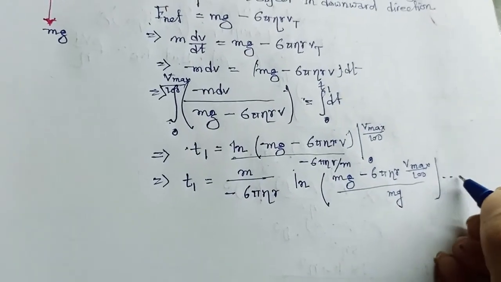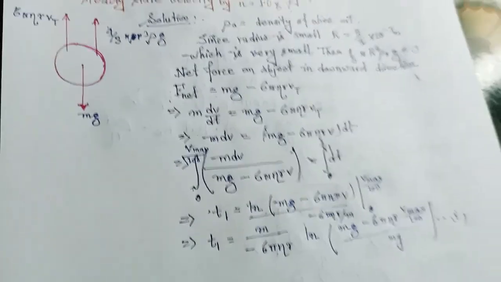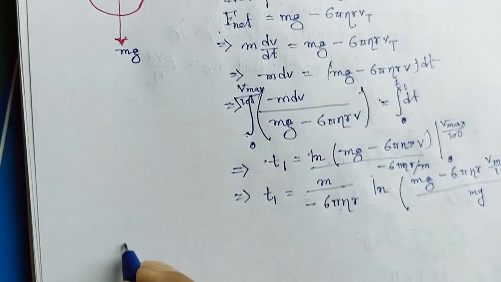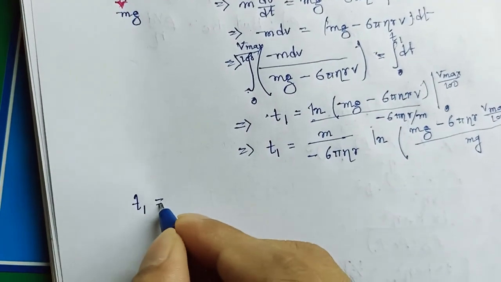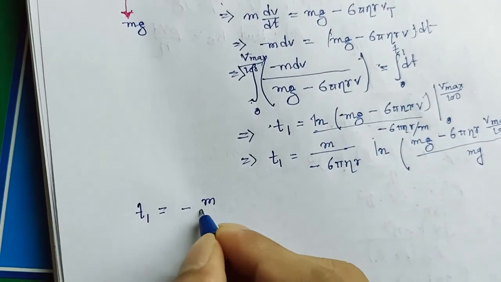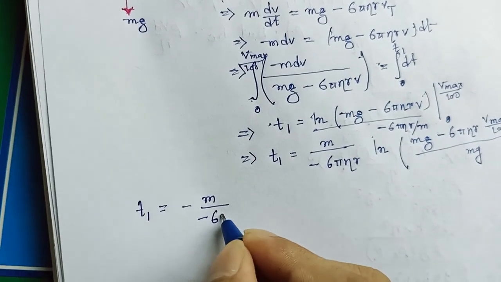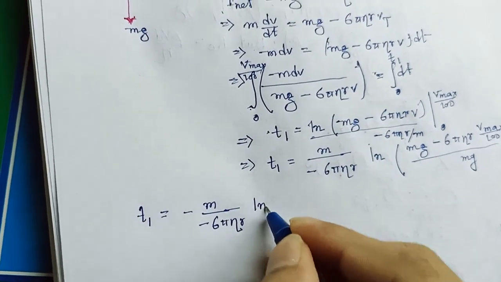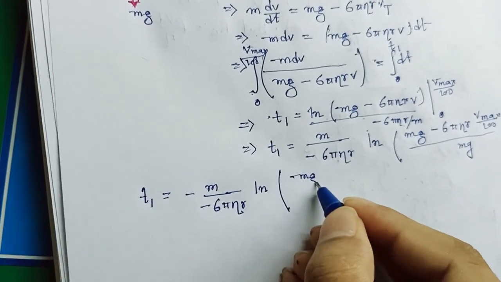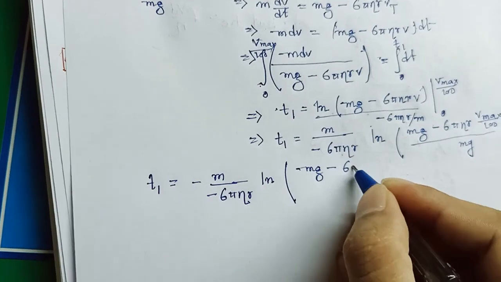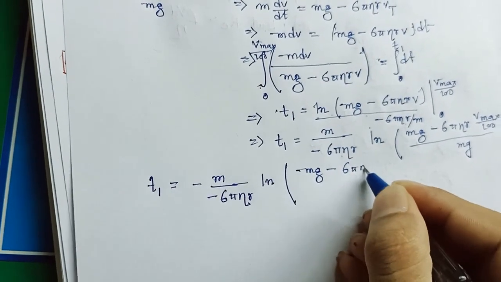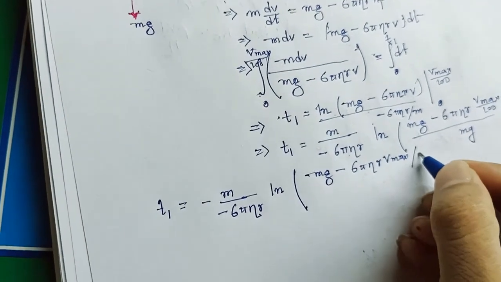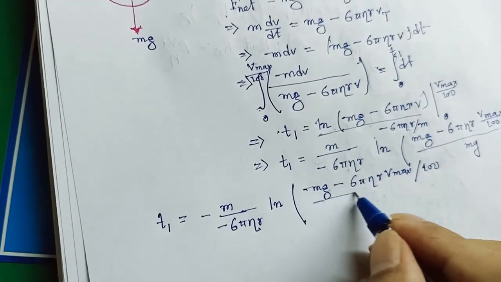Let this be our equation number 1. So our required time t1 becomes minus m divided by 6 pi eta r log of mg minus 6 pi eta r v max divided by 100, whole divided by mg.